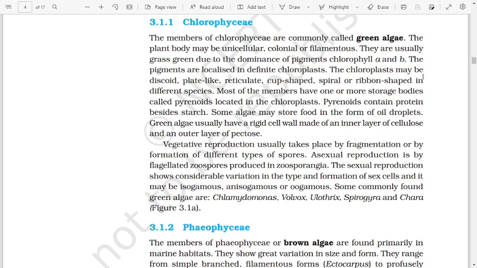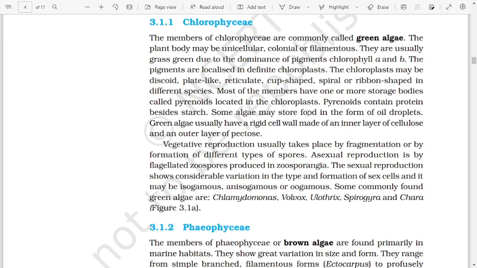The chloroplast may be discoid, plate-like, reticulate, cup-shaped, spiral, or ribbon-shaped in different species. Most of the members have one or more storage bodies called pyrenoids located in the chloroplast. Pyrenoids contain protein besides starch.